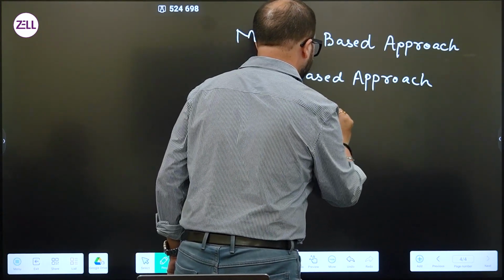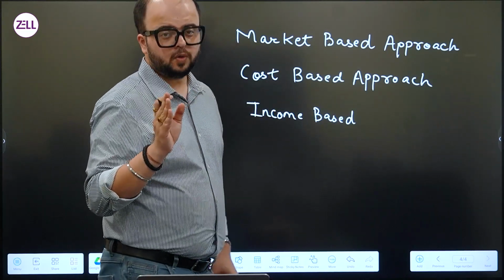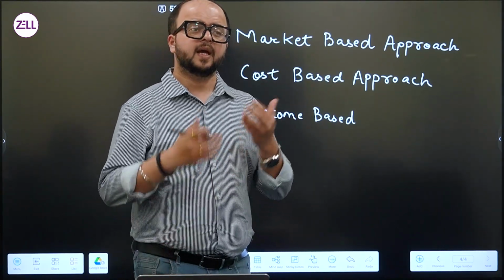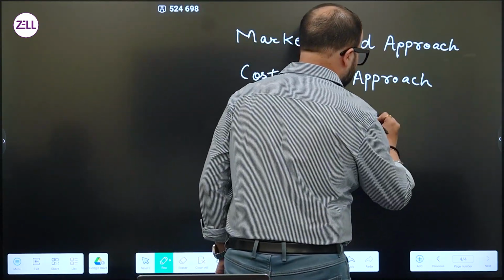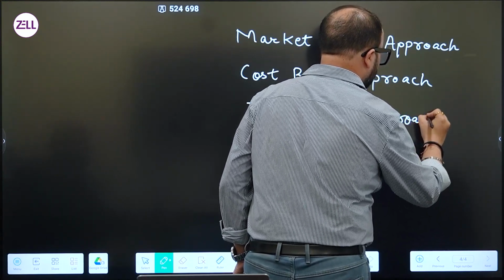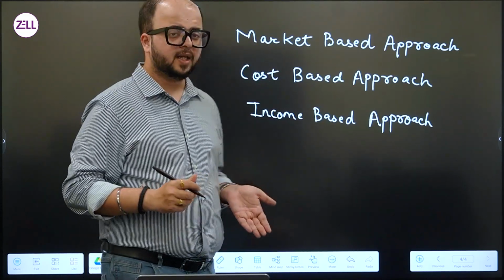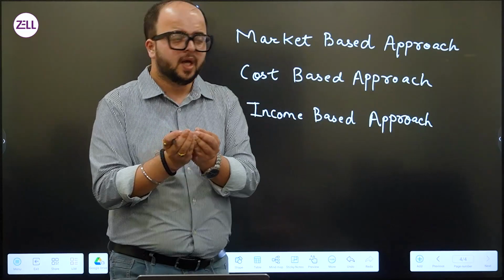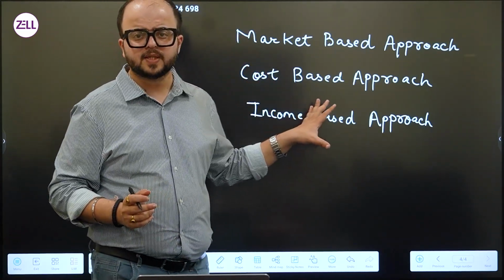What is the income-based approach? Income-based approach basically tries to talk about the income generating potential of a particular item, and based on that it helps you to arrive at the fair value. So the third approach is the income based approach. Now you might have a question that all these approaches are fine, but how exactly or what data points do you use to calculate any of these numbers basically?